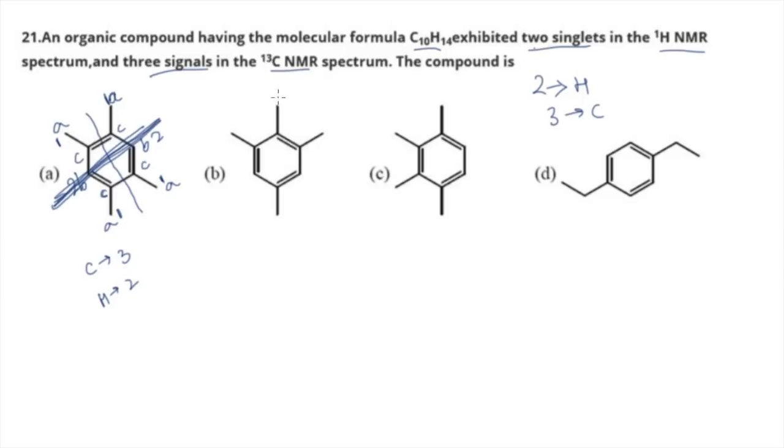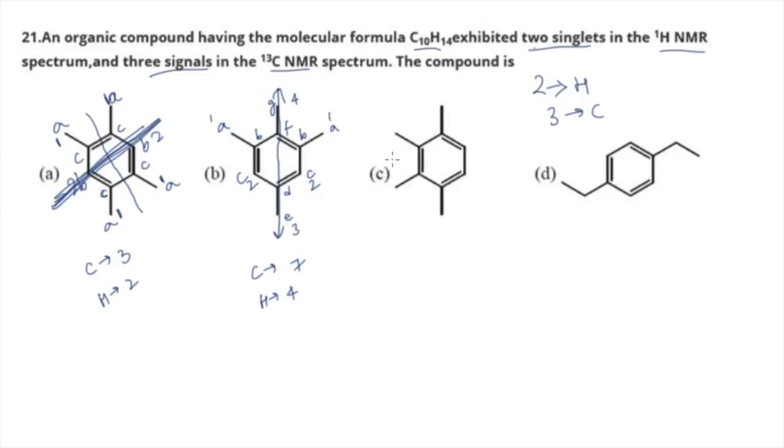In option B, let's see. So we can draw a plane like this. A plane is possible like this, right? So now let's see how many types of carbons are there. So carbon A, carbon A, carbon B, carbon B, carbon C, carbon C, carbon D, then carbon E, carbon F, and carbon G. So how many types of carbon we have? We have 7 kinds of carbon in this particular molecule. And how many types of hydrogen? So one, right? Then you have two kinds of hydrogen, then you have 3 kinds of hydrogen, you have 4 kinds of hydrogen, because no other plane is possible. So hydrogens are of 4 kinds in this particular case.